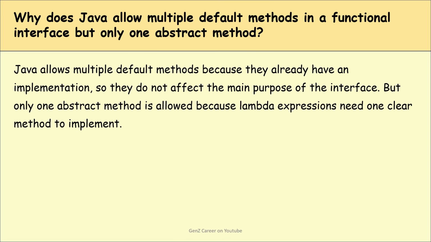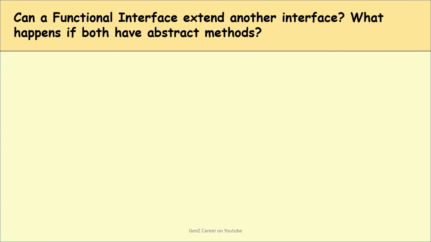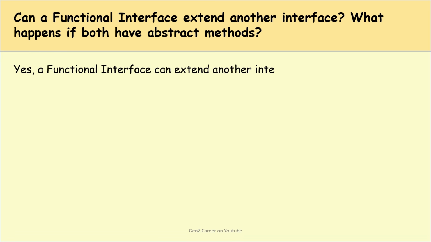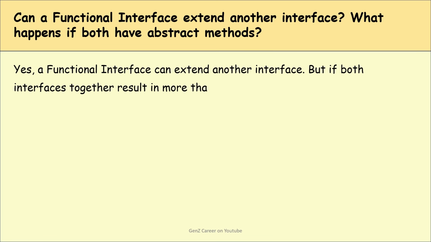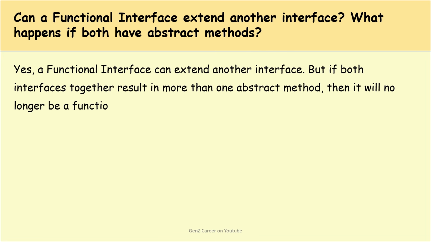Okay. Can a functional interface extend another interface? What happens if both have abstract methods? So this is also a very important question. So the answer is yes, a functional interface can extend another interface, but if both interfaces together result in more than one abstract method, then it will no longer be a functional interface and cannot be used with lambda expressions. Are you getting my point?